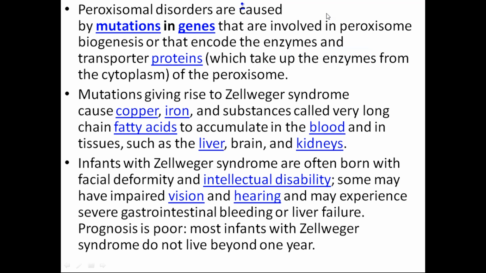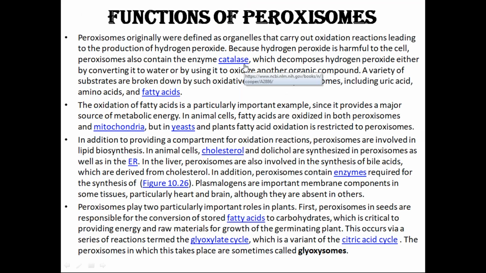Now let's see the functions of the peroxisomes. The first function, as we have already discussed, is the catalase enzyme. If I ask you what is the function of the catalase enzyme in only one sentence, what is its function? Tell me what it will do. Right, it degrades H2O2. This is its very important and very first function, because the name has been derived from there only.